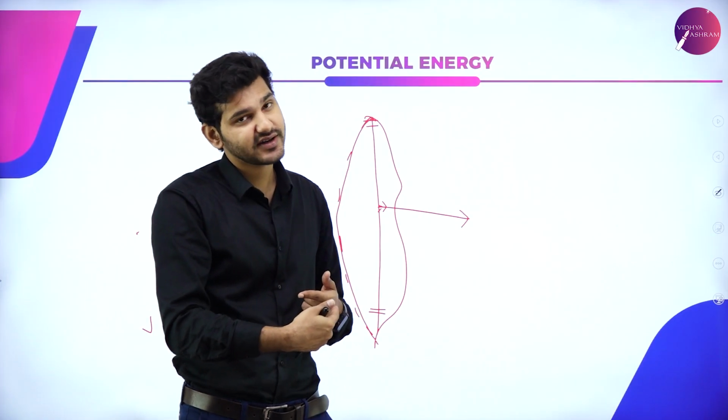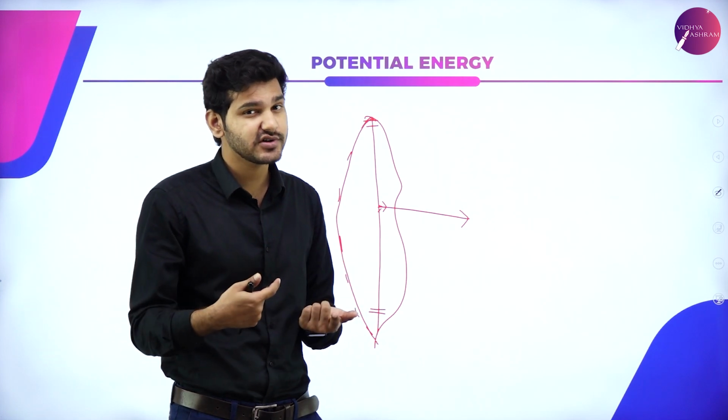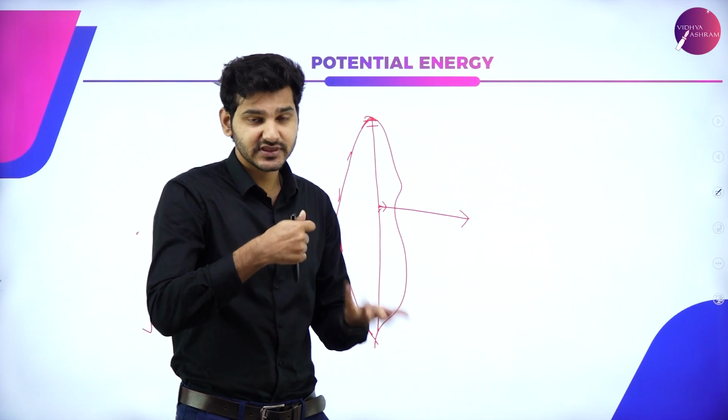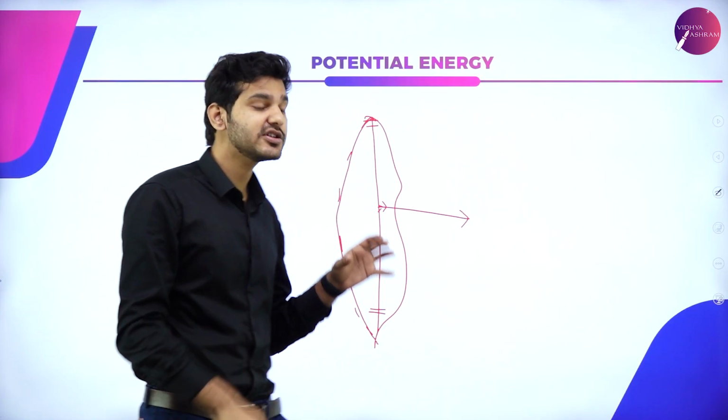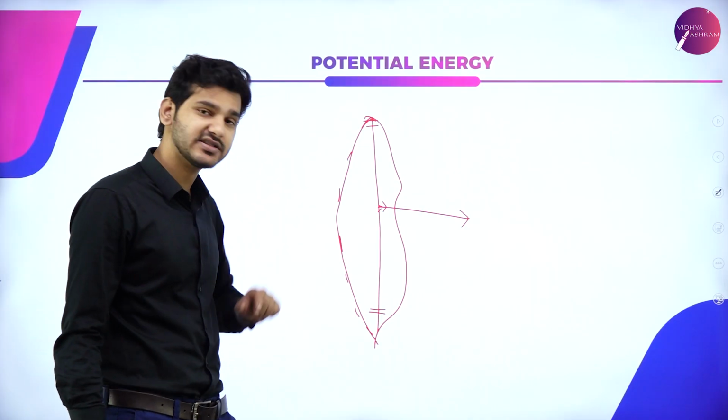You do know the definition of work. Whenever I apply a force and displacement is produced, I am doing work. So when I am stretching the string, I am doing work. This work is stored as potential energy of this system.